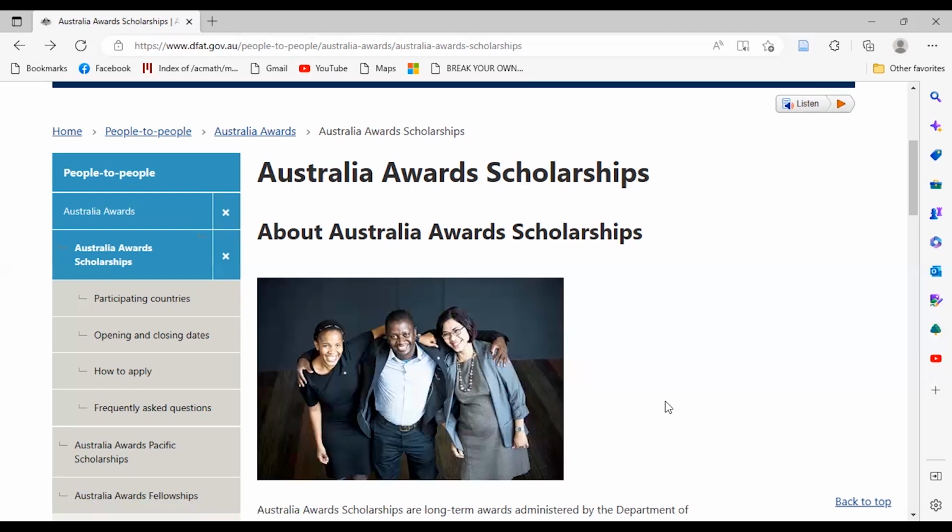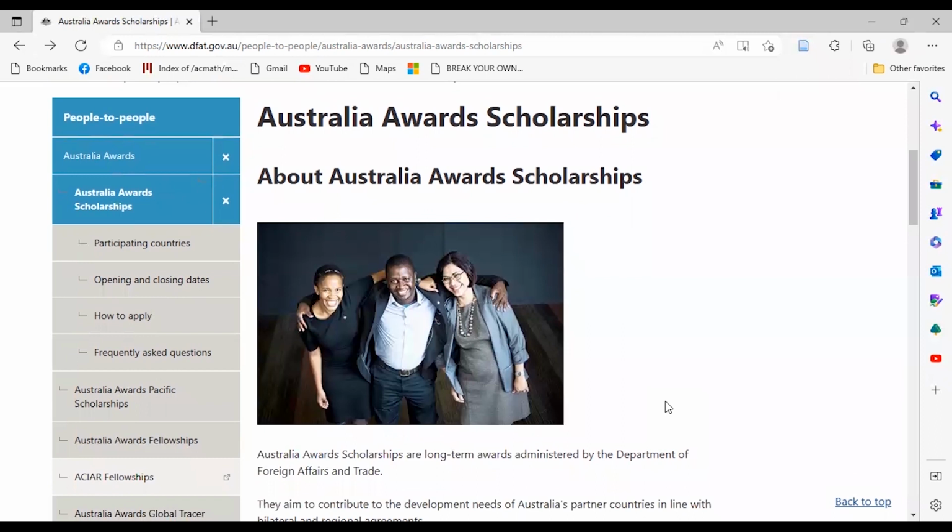Australian Award Scholarship is one of the prestigious scholarship programs that is offered by the government of Australia. For the past 2 years during the COVID period, it was only for a few participating countries, but now they have increased the participating countries.